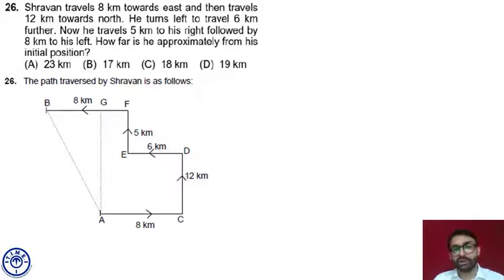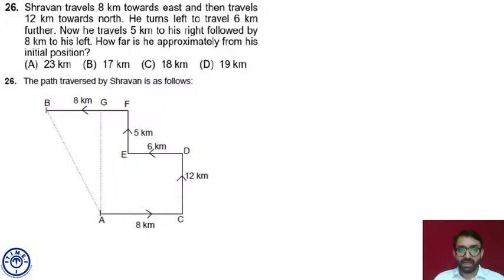Now he traveled 5 kilometers to his right. The person now is facing which direction? West. And if he takes a right turn, he must be moving towards north. After taking the right turn, he traveled for 5 kilometers, and he is now at point F.